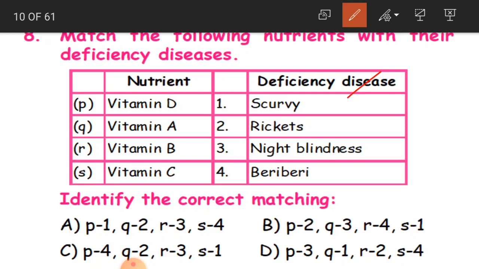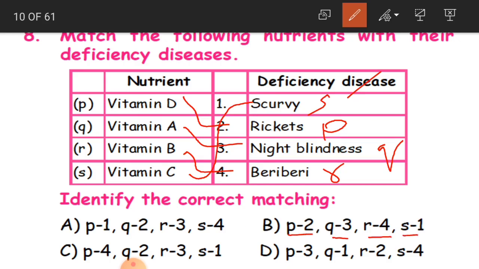So the first one, P, vitamin D. Vitamin D is for rickets. Okay, vitamin A is for night blindness. Okay, children, this is Q. And vitamin B is for beriberi. This is R. And vitamin C is for scurvy. That is S. So how do we match it now? P is for 2, Q is for 3, R is for 4, and S is for 1. So B is the correct answer.